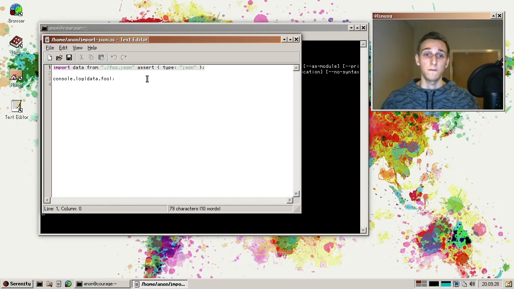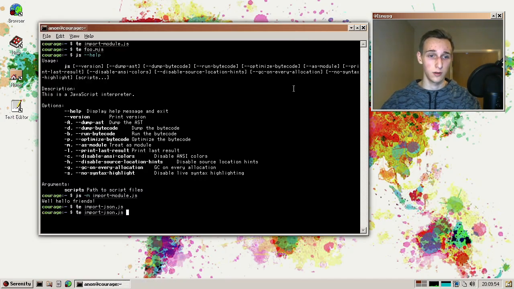You basically have this assert after the import statement, and then type JSON. There could be other types as well. For now, it's just JSON, which is a separate stage 3 proposal that he implemented. And so here we just say this is basically like a default import from this JSON file, and then log the foo property.